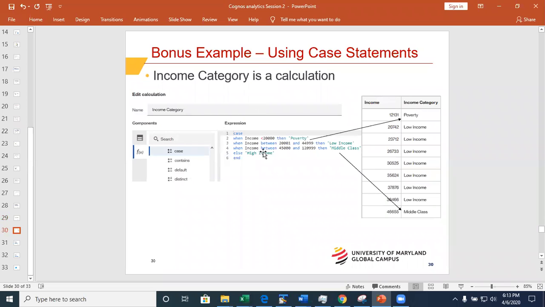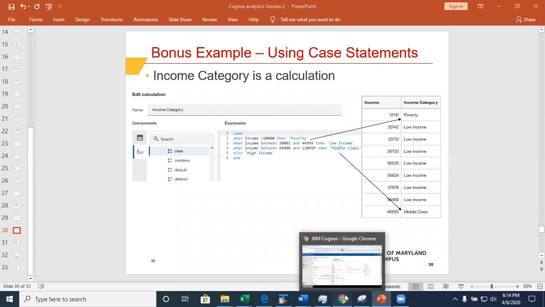This is a bonus. I put together how to do advanced calculations. For example, earlier we looked at the data groups, but here I want to write code to create the data group. I'm looking at the income category, and this is a case statement. So I want to set the value as poverty, then I define the low class, middle class, and so on. I can write the case statements, but I don't want to scare you here.